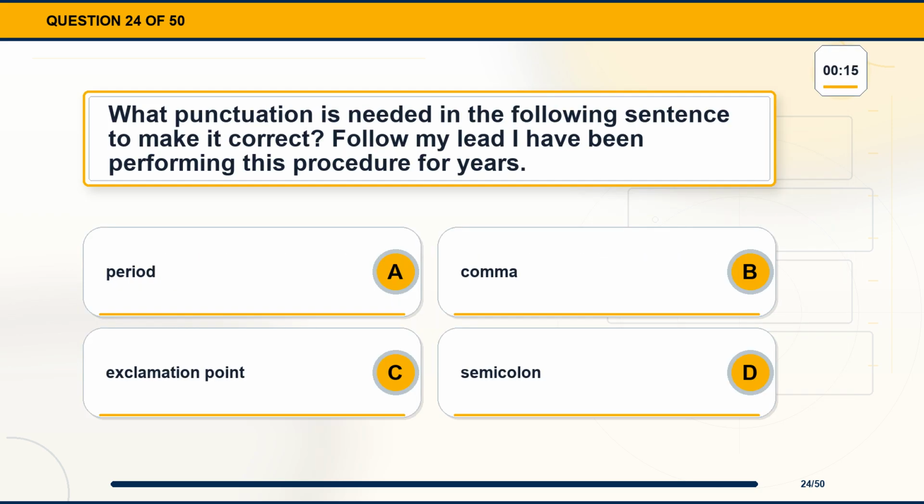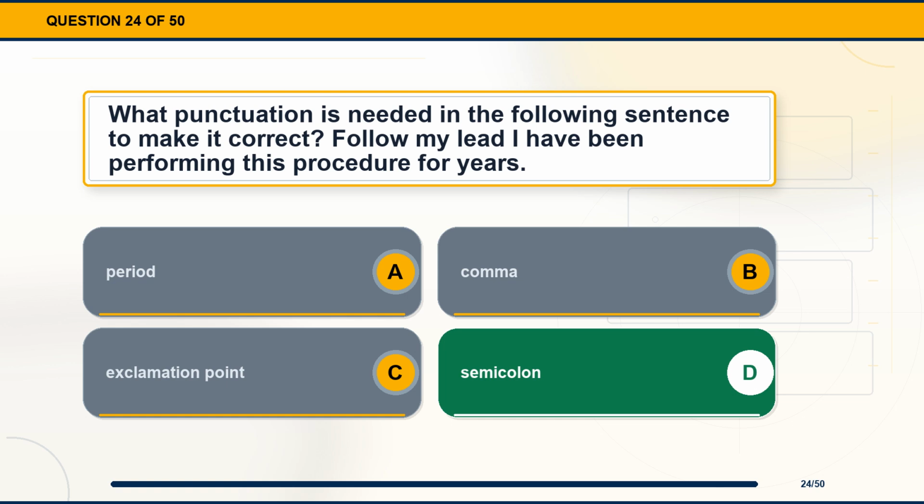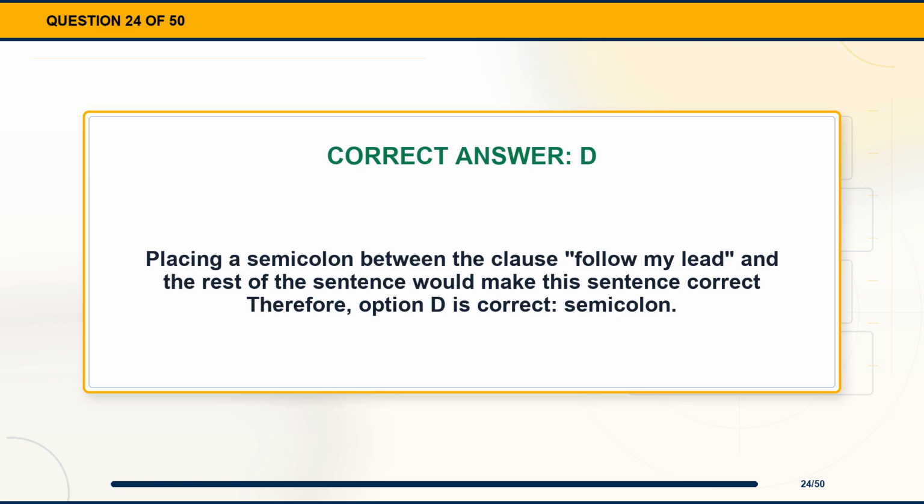Question 24. What punctuation is needed in the following sentence to make it correct? Follow my lead. I have been performing this procedure for years. Option A, period. Option B, comma. Option C, exclamation point. Option D, semicolon. The correct answer is option D, semicolon. Explanation. Placing a semicolon between the clause follow my lead and the rest of the sentence would make this sentence correct, therefore, option D is correct, semicolon.